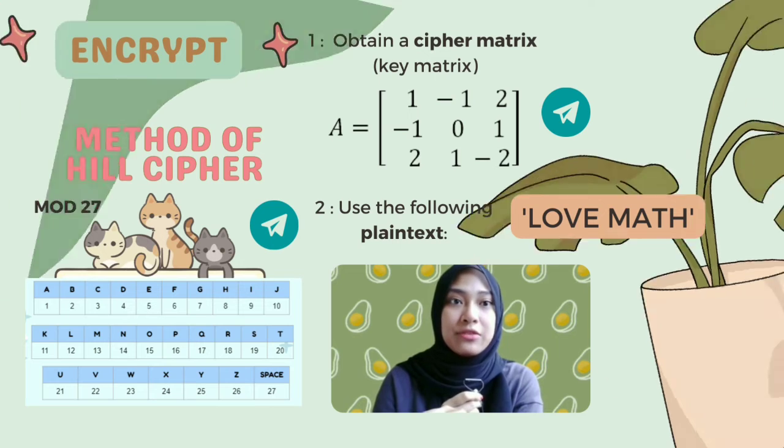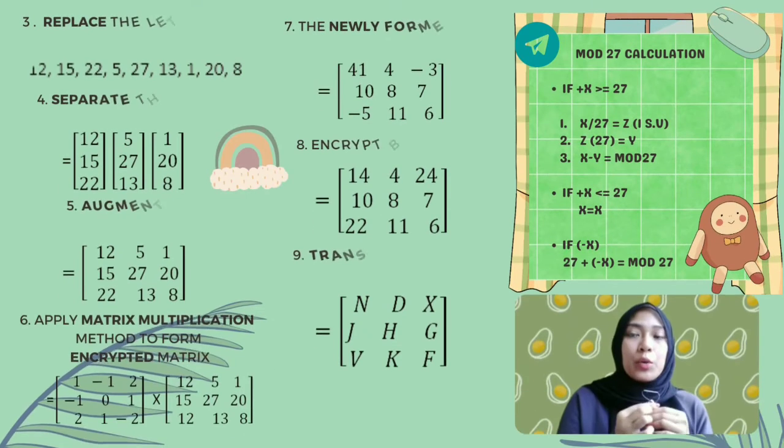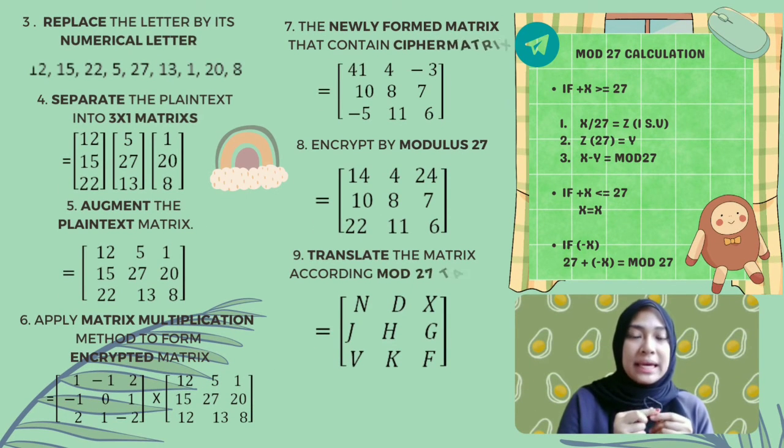Secondly, we use the following text, "love math". We have to replace each letter by its numerical value. When we define it in modulus 27, we get 12, 15, 22, 5, 27, 13, 1, 20, and 8.